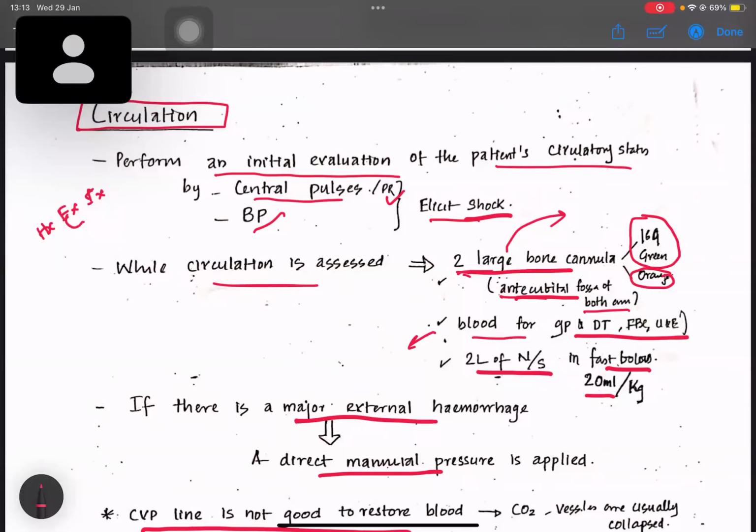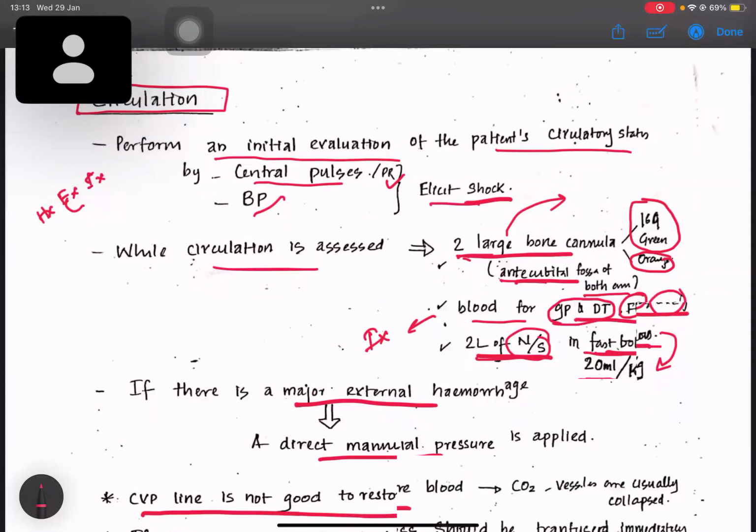We take blood for investigation because a trauma patient might need a blood transfusion in the future. So we take blood for grouping and cross-matching, which is the most important investigation in a trauma patient. Full blood count and urine electrolytes are also taken, but the main investigation is grouping and cross-matching because we might need to transfuse blood. And normally 2 liters of normal saline is given as a fast bolus. Fast bolus according to the Sri Lankan setup is 20 ml per kg.